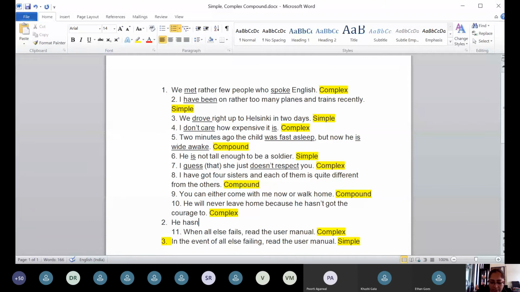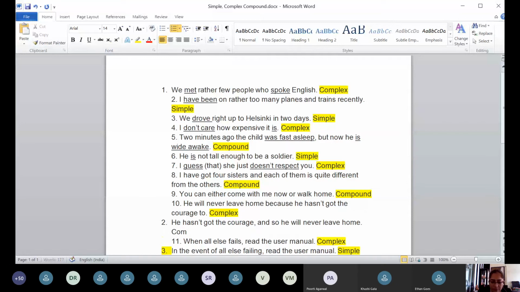He hasn't got the courage, comma, and so he will never leave home. And so we can now say that this is a compound sentence. Okay, you are doing well.